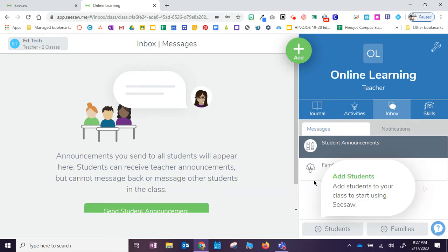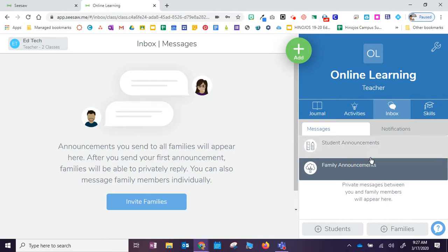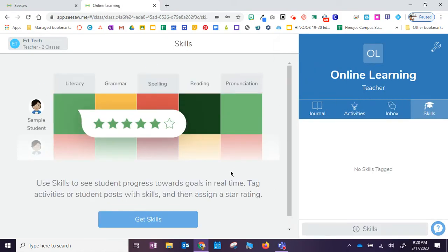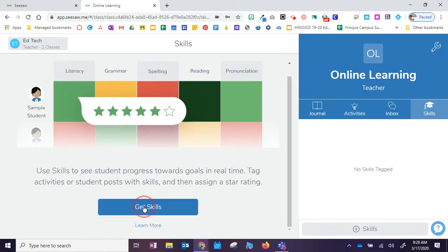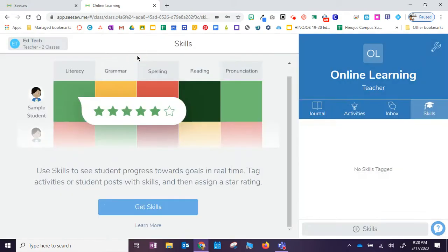There is that privacy. You can do the private message between the families. So that's what makes this really nice. There are skills in here that you could assign, but it is an upgraded thing. So clearly, you see that we could try it for 60 days, but you could at least assign different skills if you wanted to look into that.